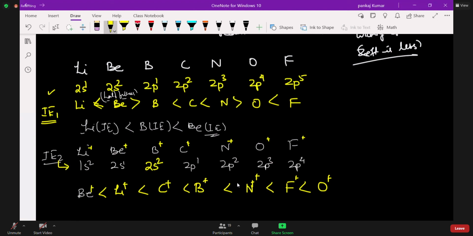So boron plus will be lesser than nitrogen plus, sir. Why will boron plus be lesser than nitrogen plus? Nitrogen's Z effective will be more now. We can skip one element only. Two we can't do. Its size is bigger. Or Z effective is more. One you can skip. Two we can't spare. Okay, because size is bigger. Size also matters.